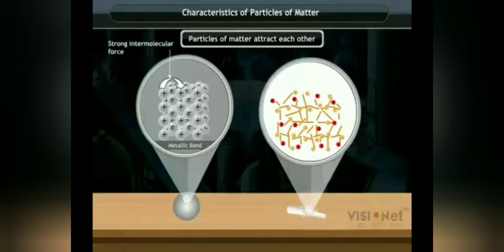Therefore, on the basis of the above activity, we conclude that the particles of matter attract each other. However, this force of attraction varies from matter to matter.